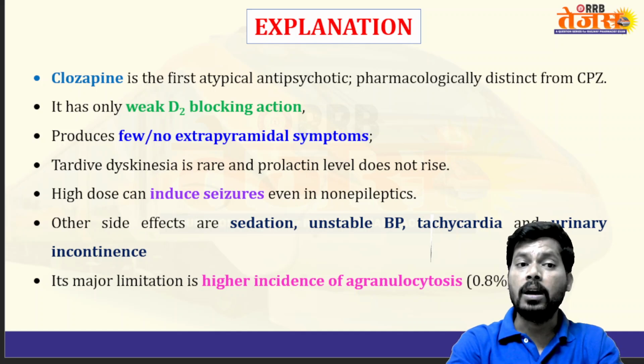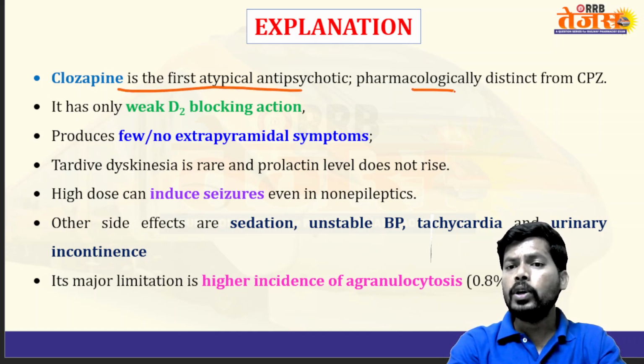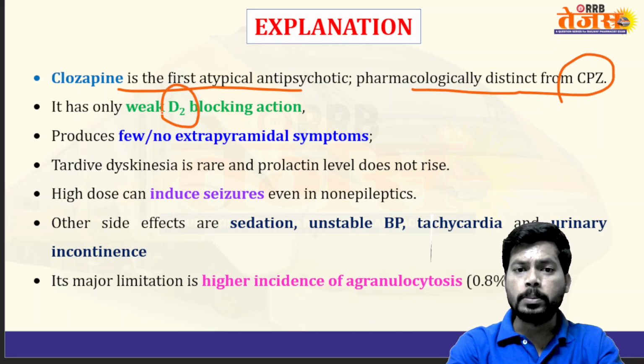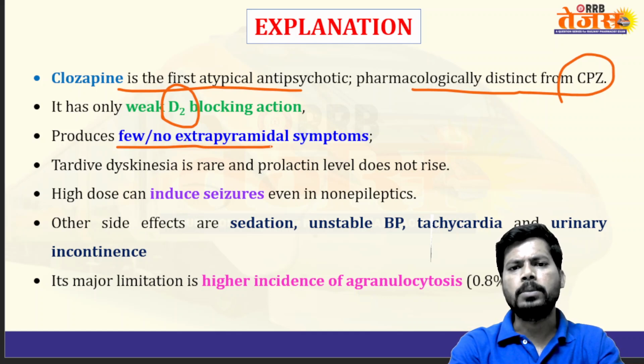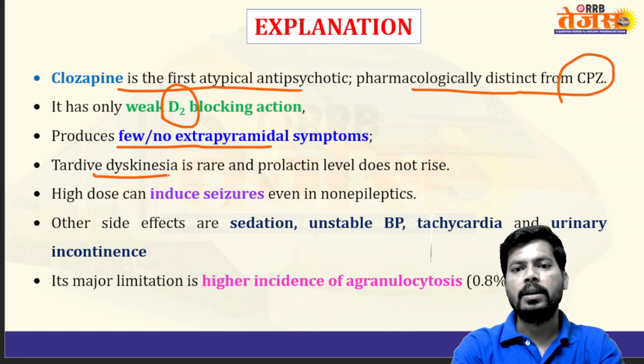So clozapine is a very important drug with high application in the clinical treatment of psychosis, nothing but schizophrenia. Clozapine is the first atypical antipsychotic, pharmacologically distinct and different from chlorpromazine. It has only weak dopamine type 2 receptor blocking, and produces few or no extrapyramidal symptoms, that is Parkinsonism. Tardive dyskinesia is rare.